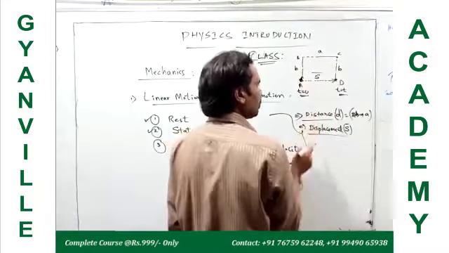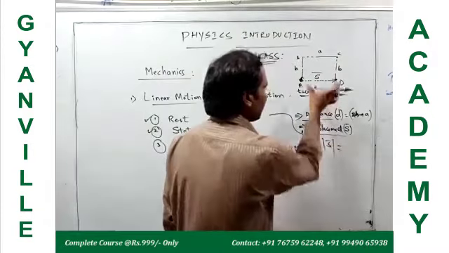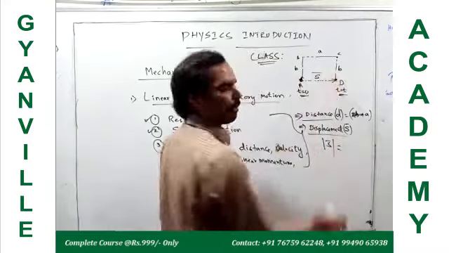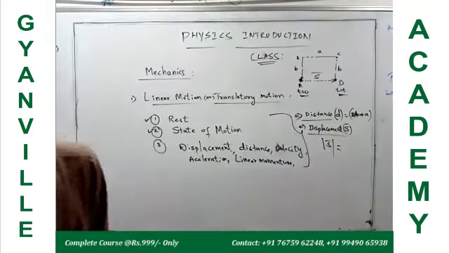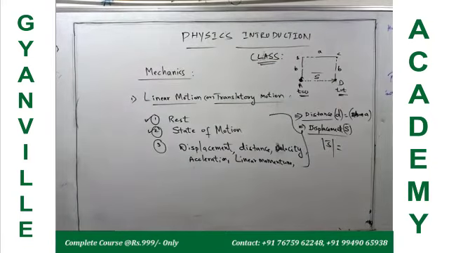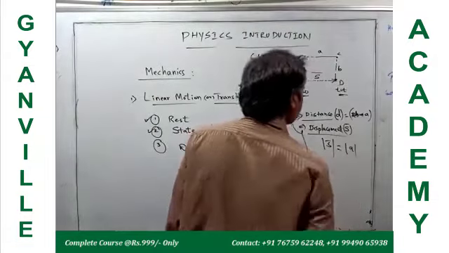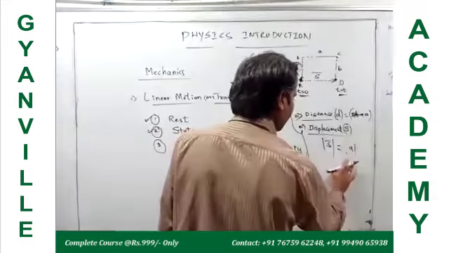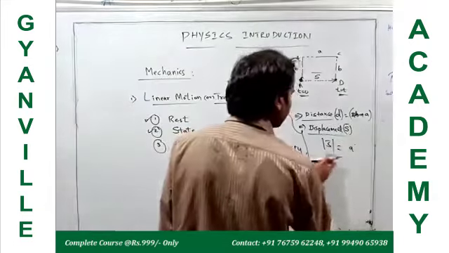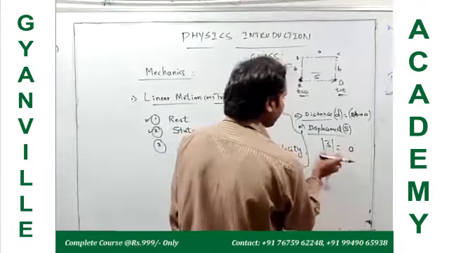What is its magnitude? This is a displacement vector. I want the magnitude, meaning the length of the shortest distance. Magnitude is the length of the shortest distance, so that is equal to A. Very good. Whatever this length is, that is the magnitude. So the magnitude of displacement is A. Why do we call this the magnitude?